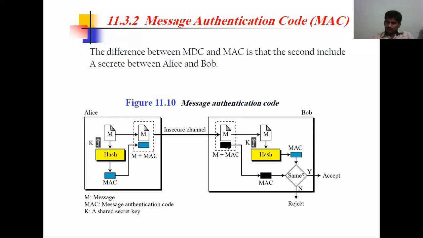So the MAC that Alice sent and the MAC that Bob calculated are going to be checked, whether both are same. If same, it is going to be accepted; if not same, it is going to be rejected. So have you found the difference between MDC and MAC? Modification detection code has no key, message authentication code has a key. Message authentication code is performed along with a key. In modification detection code we don't have any key, we can just simply perform hashing, and by the hash function we get the modification detection code.